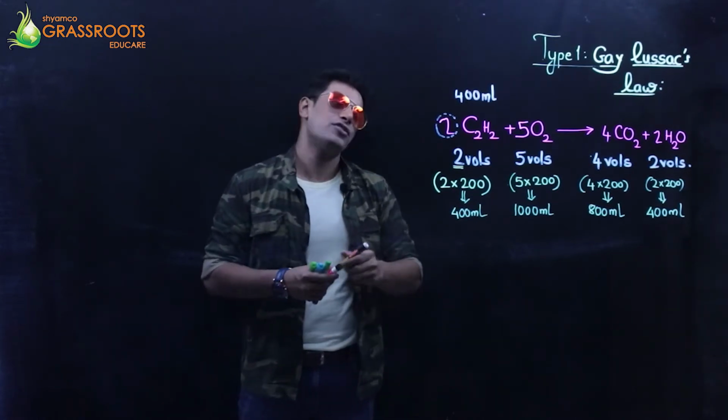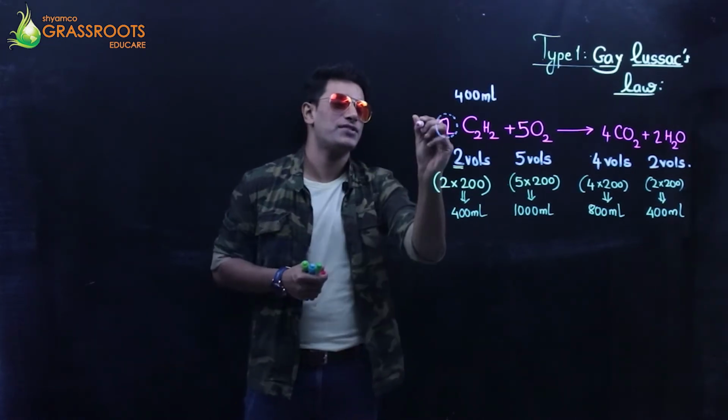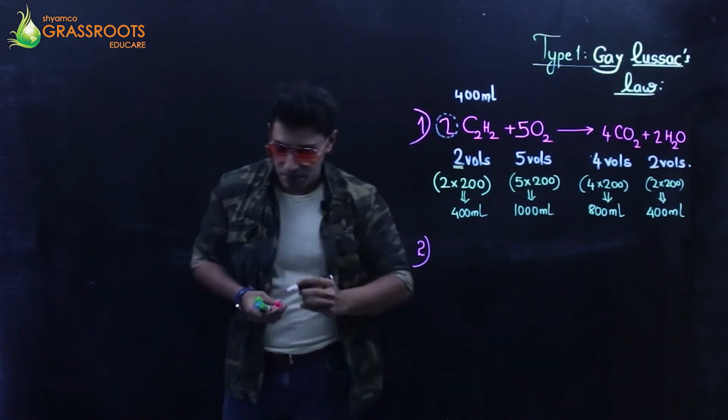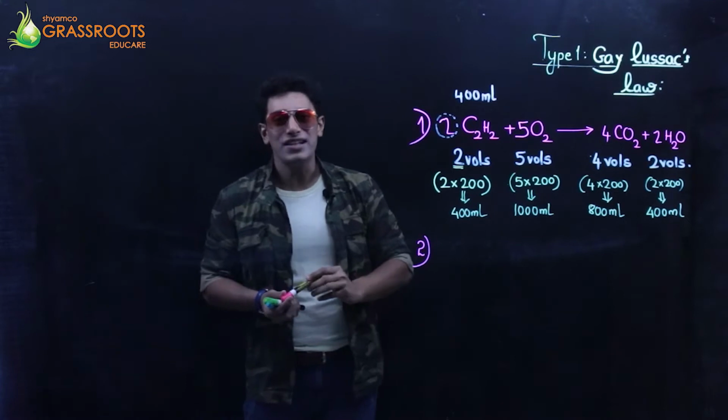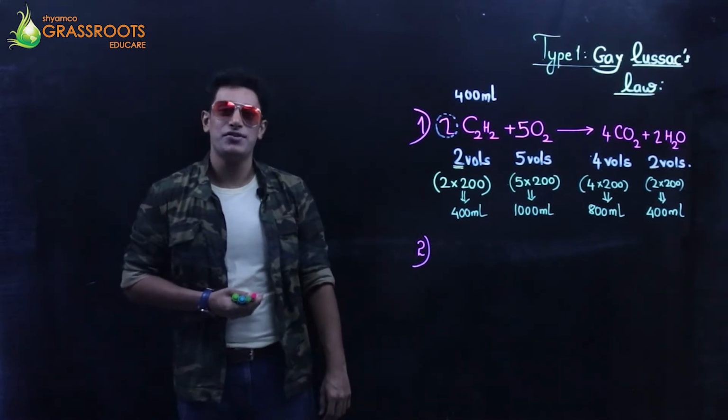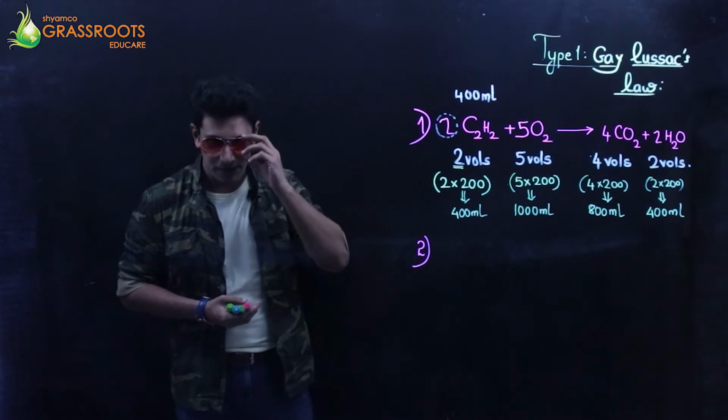Coming to the next question. So this was my first one for you all guys. Right, let's go with the second question. The second question is: 3000 cc of oxygen was burnt with 600 cc of ethane.